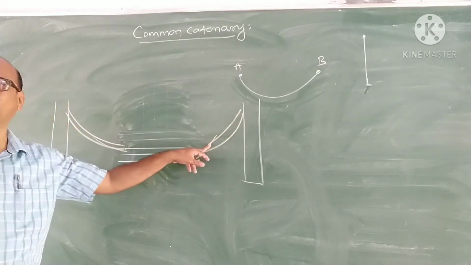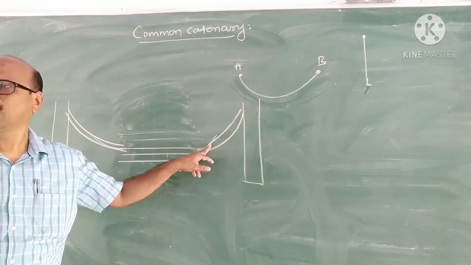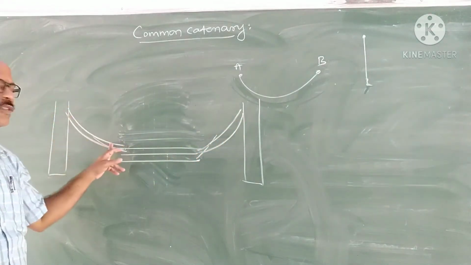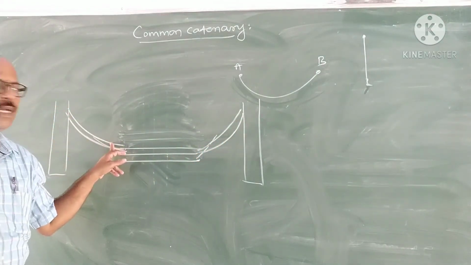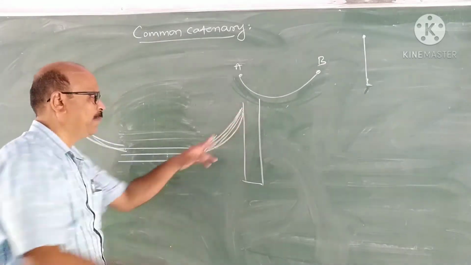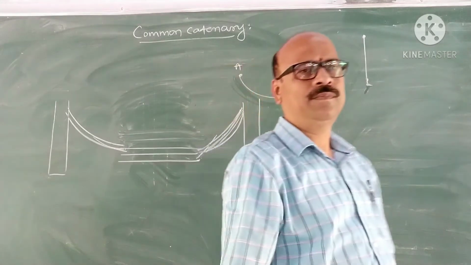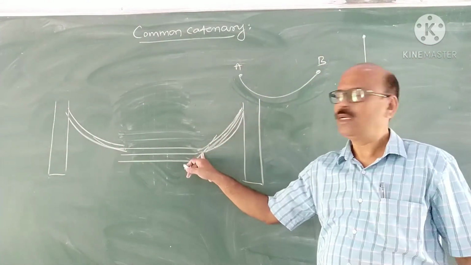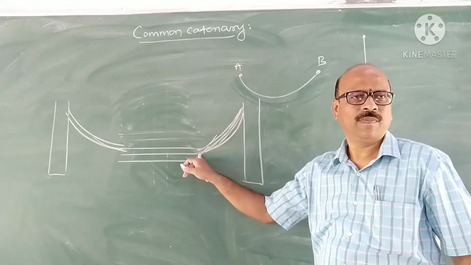This is the shape of the rope. Correct? On either side, this is also the shape of the rope. Now, this part of the rope forms a part of the catenary. What is the shape of the rope? The shape of the rope is like this.